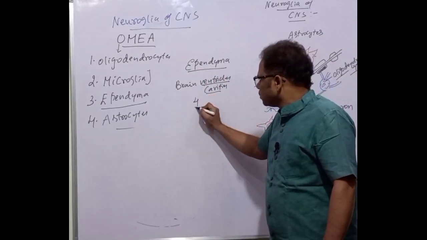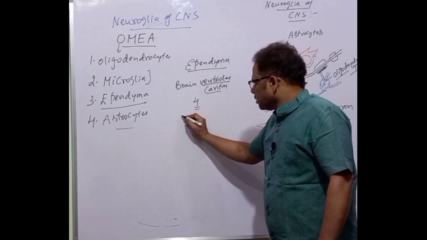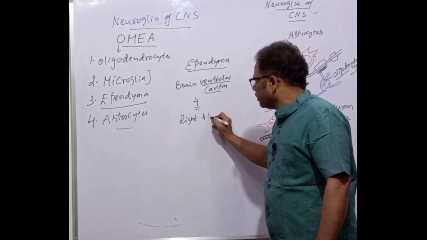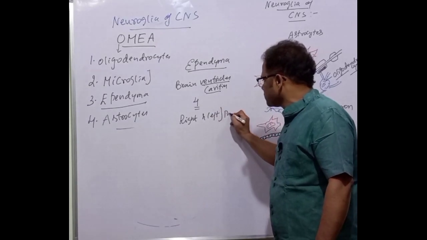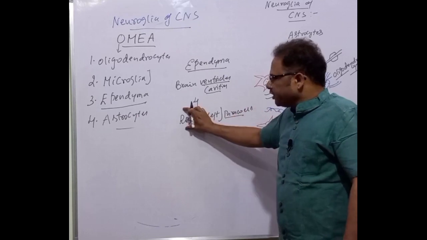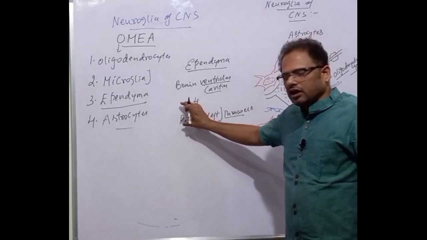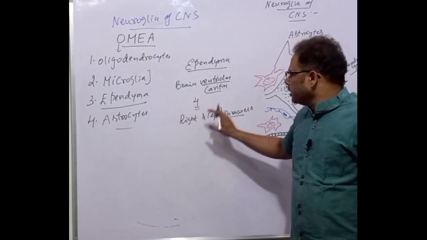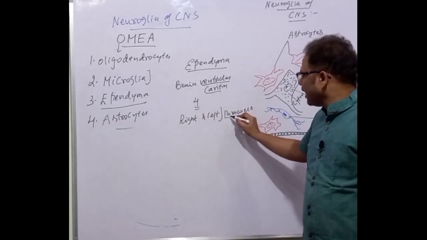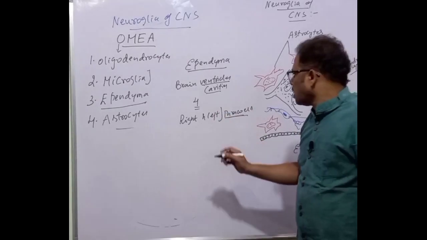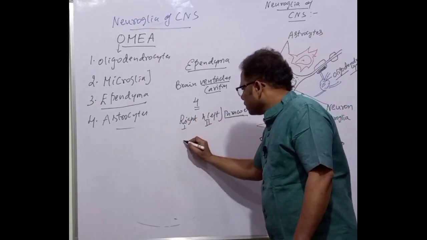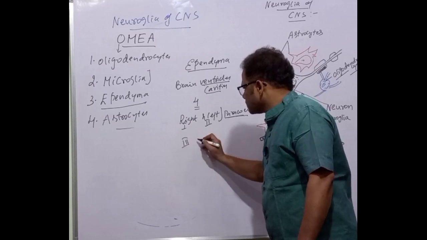4 ventricles are there. The first 2 are the right and left ventricles, called paracoels. The right ventricle is present in the right cerebral hemisphere, and the left ventricle is present in the left cerebral hemisphere. They are called lateral ventricles or paracoels. These are called the first ventricle and the second ventricle.